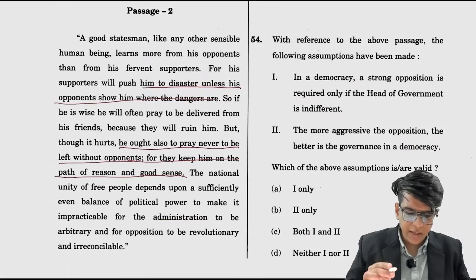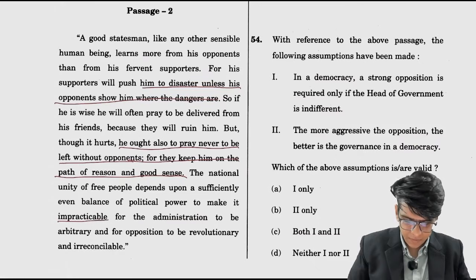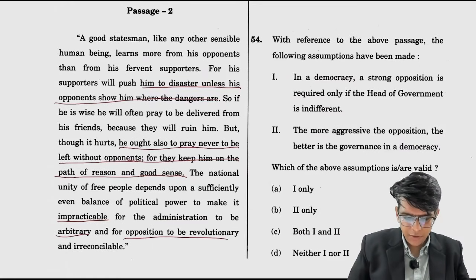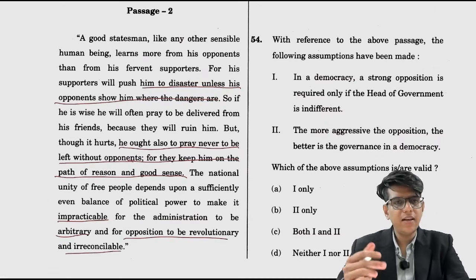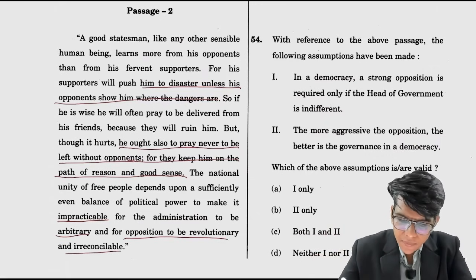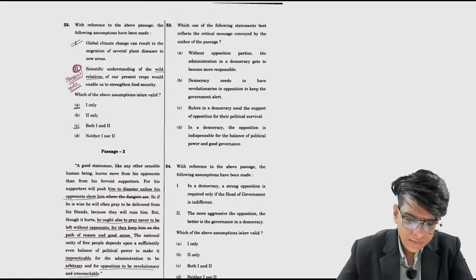The national unity of free people depends upon a sufficiently even balance of political power to make it impracticable for the administration to be arbitrary. क्या क्या नहीं कर सकते? एडमिनिस्ट्रेशन आर्बिट्रेरी नहीं हो सकता, और अपोजिशन टू बी रिवॉल्यूशनरी और इनरिकंसाइबल. ठीक है, सो दोनों चीजें नहीं हो सकती.